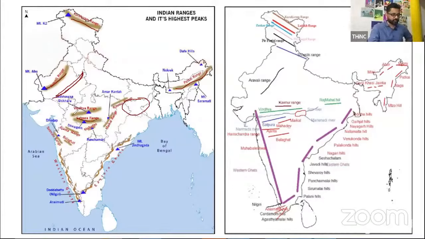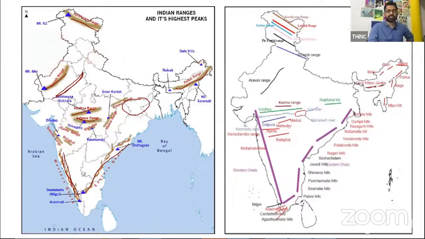Okay, you have the Satpura range, the Vindhya ranges, and these are the ranges that differentiate between the northern part of India and the southern part of India. Then the Western Ghats, I think most of you might already be aware of it. Yes, Jharkhand and Chhattisgarh, correct. Western Ghats, Eastern Ghats, most of you are aware of these, I guess. So draw a rough map of India. At least have these seven or eight important mountain ranges drawn. Okay, I think that should be it.